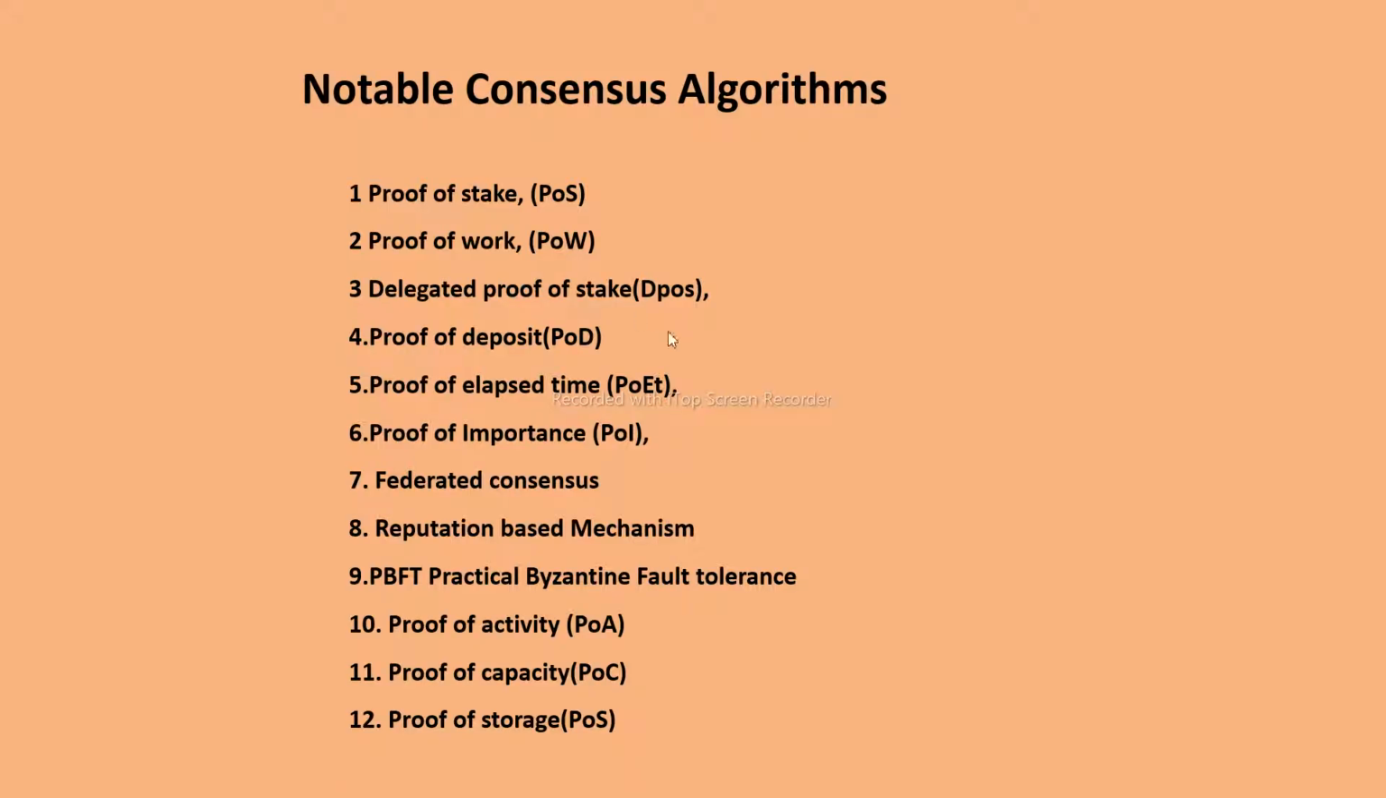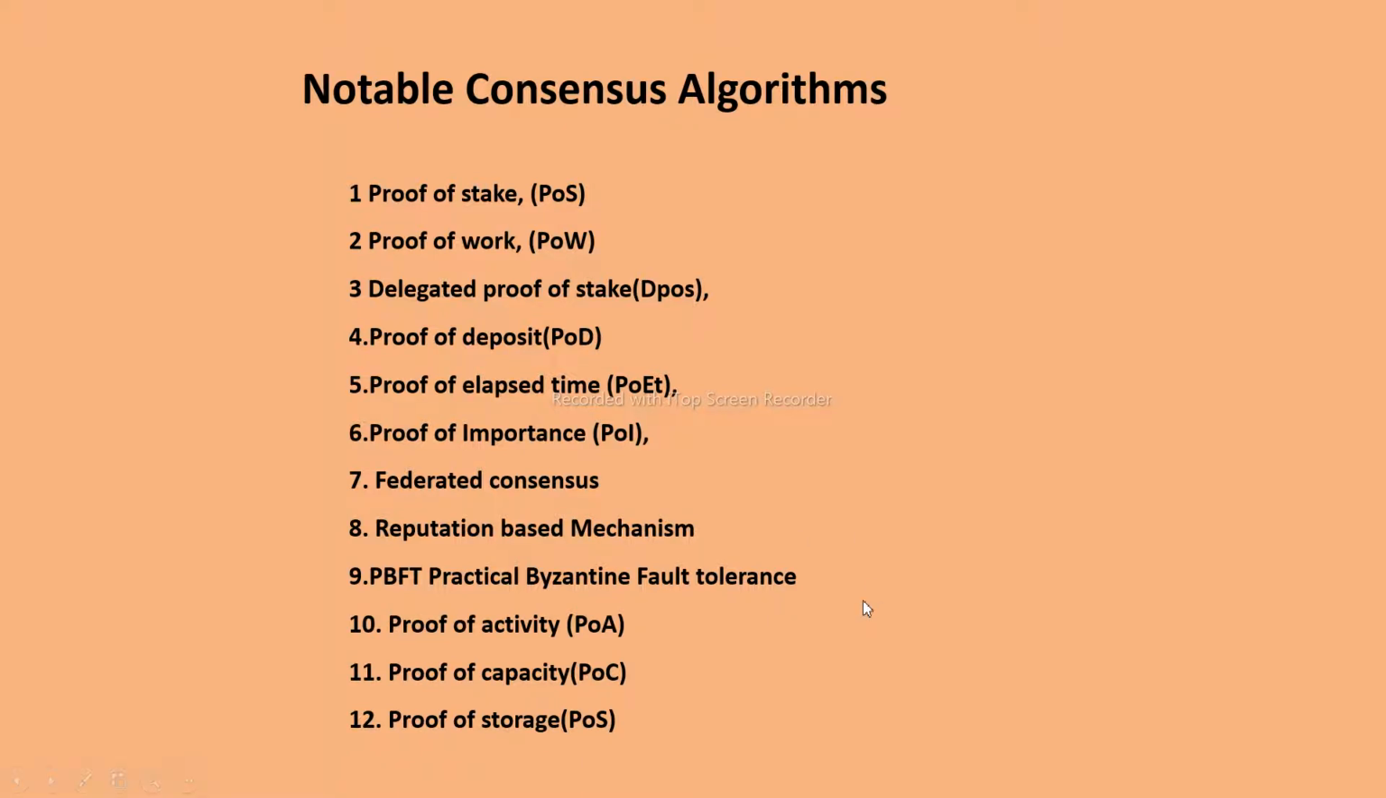In the last class, we also learned there are many algorithms developed to accomplish the consensus mechanism. Few notable algorithms we studied were proof of stake, proof of work, delegated proof of stake, proof of deposit, proof of elapsed time, proof of importance, federated consensus, reputation based mechanism, practical Byzantine fault tolerance, proof of activity, proof of capacity, and proof of storage. These 12 types of algorithms we studied in the last class.